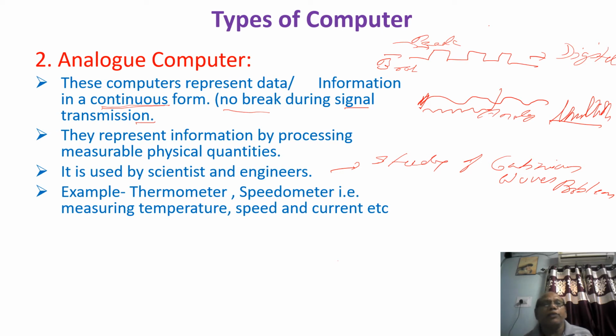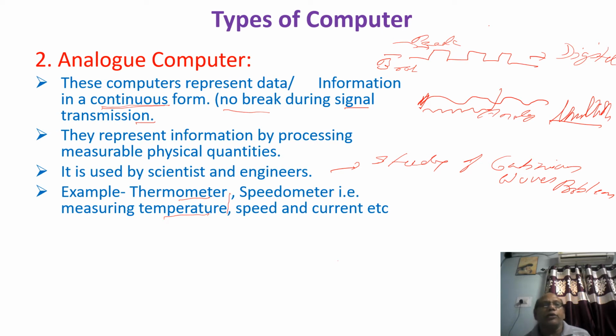Examples of such devices are the thermometer and speedometer, which measure temperature, speed and current. Take the example of the thermometer. What is the function of a thermometer? A thermometer is used to measure temperature.